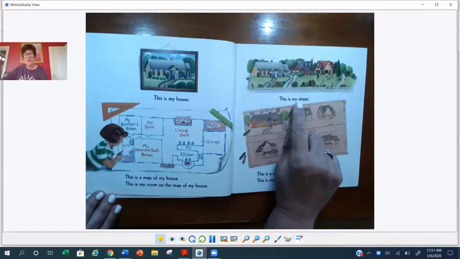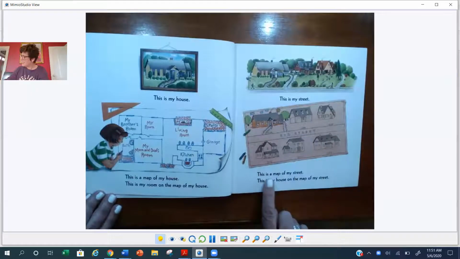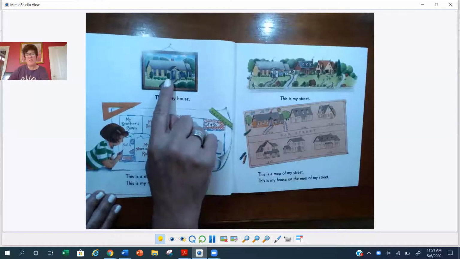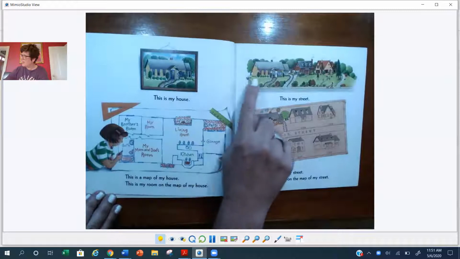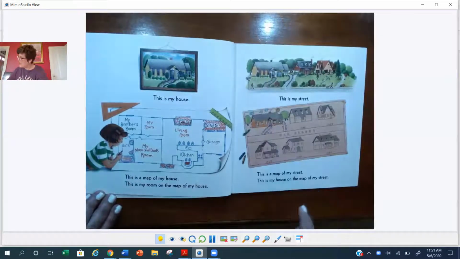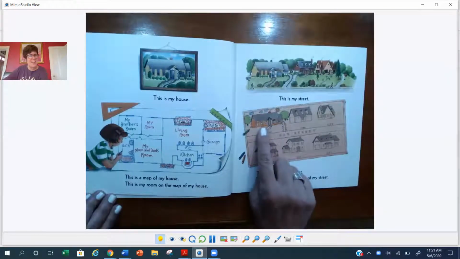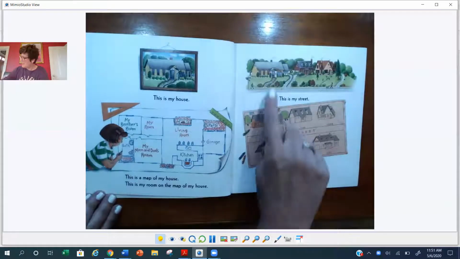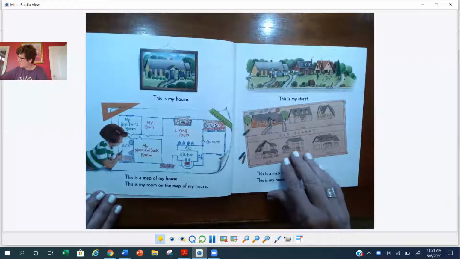This is my street. This is a map of my street. This is my house on the map of my street. Wow, this is so cool. So I can use the information from this page to find her house on her street. There it is. It looks the same, right? That's a really good strategy. And then I could tell that she drew a map of that and she colored in her house here, the same color that it is here. See that? That's one way I could tell that that was her house.